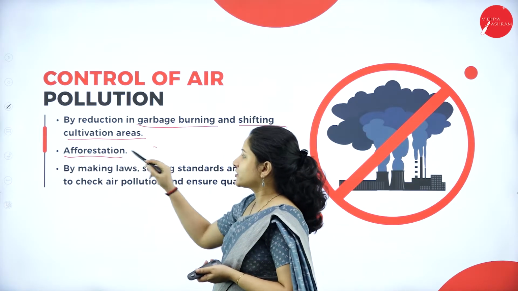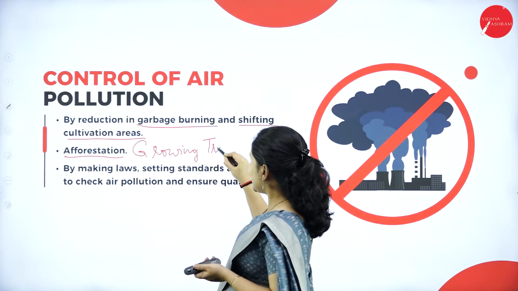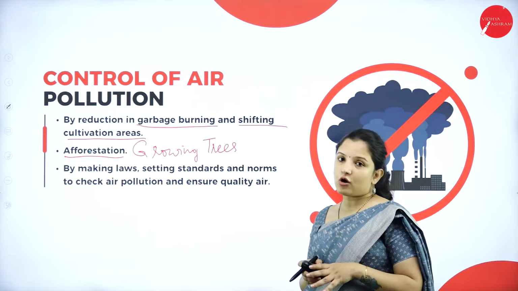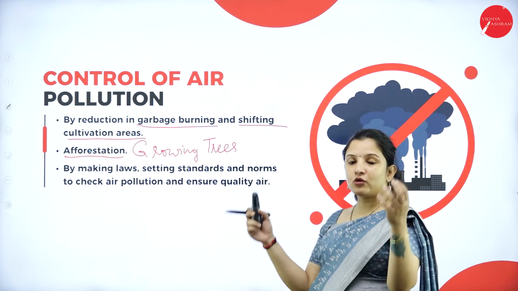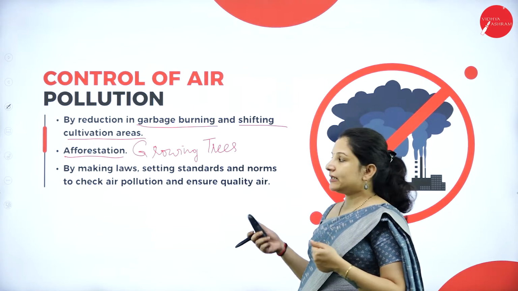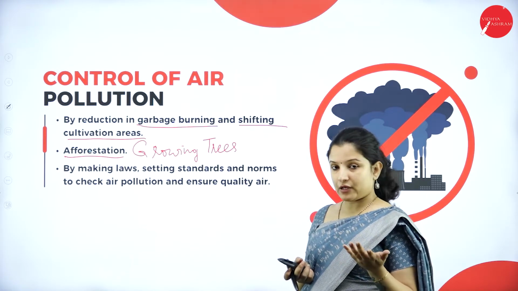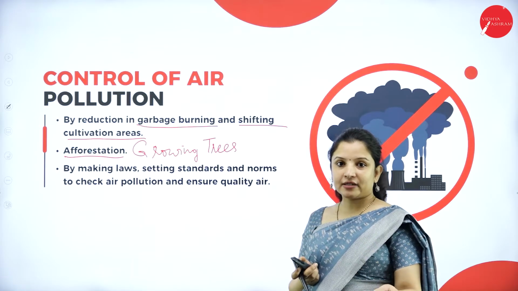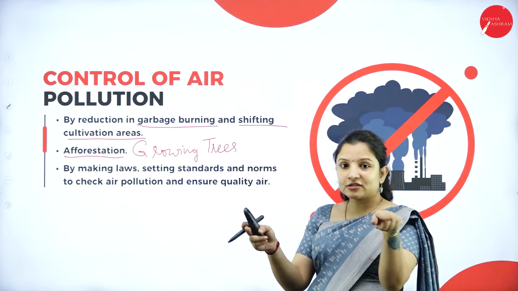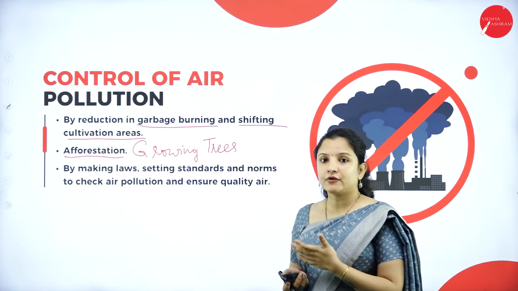Next is afforestation. What is afforestation? Growing trees. Trees are one of the best pollution control agents, because they make use of carbon dioxide and release oxygen. So more trees means more absorption of carbon dioxide and more release of oxygen, therefore keeping the air clean. Even nowadays small garden plants are available which are mainly meant to purify the air. If every household has such plants in their garden, or even at least two or three pots in the small plot they have, then together in unity we can control air pollution to some extent.